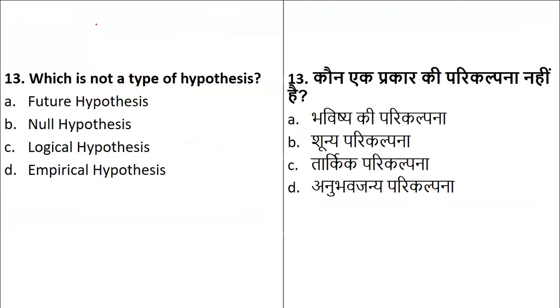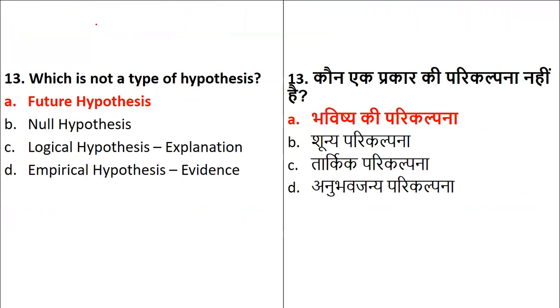Now, question number 13, it is on hypothesis. Which is not a type of hypothesis? So we have seen hypothesis. They have listed future hypothesis, null hypothesis, logical hypothesis, or empirical hypothesis. So which of them is not called a type of hypothesis? Something which is not called a type of hypothesis is future. It is called future hypothesis.